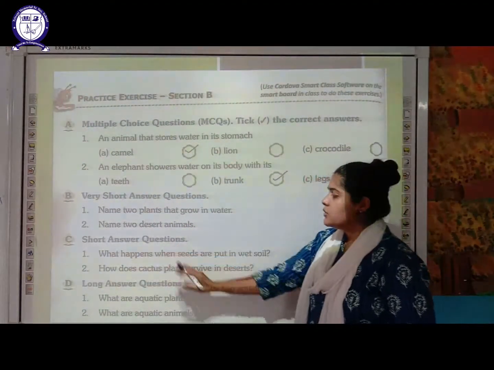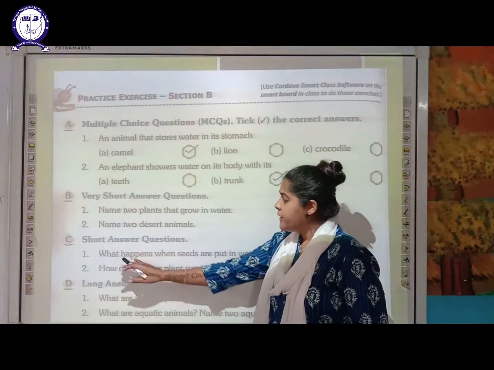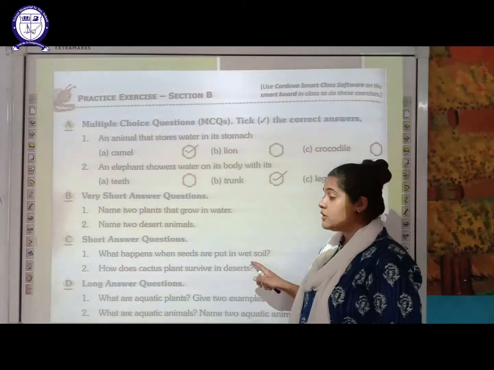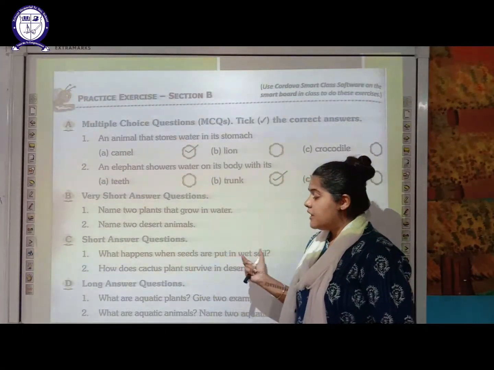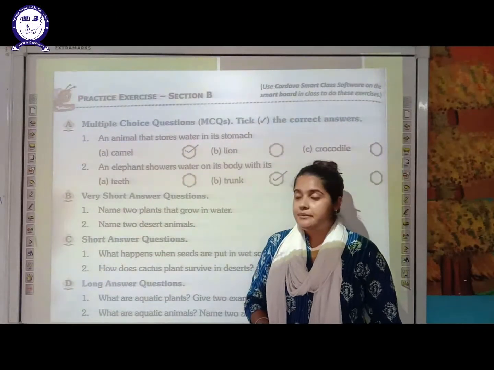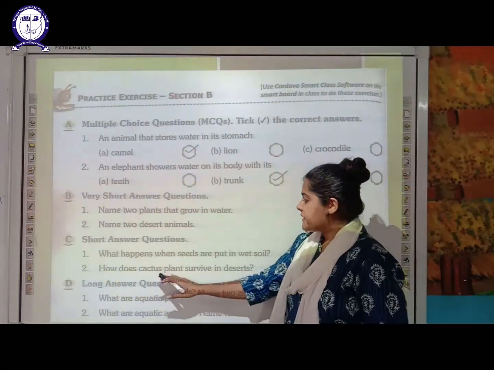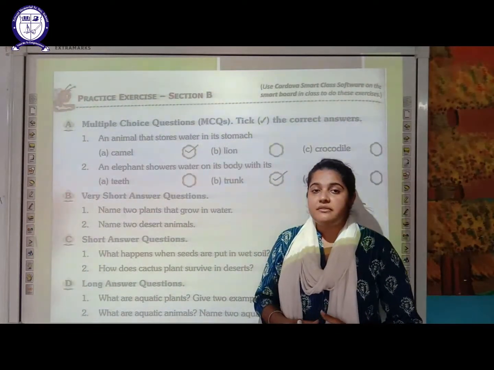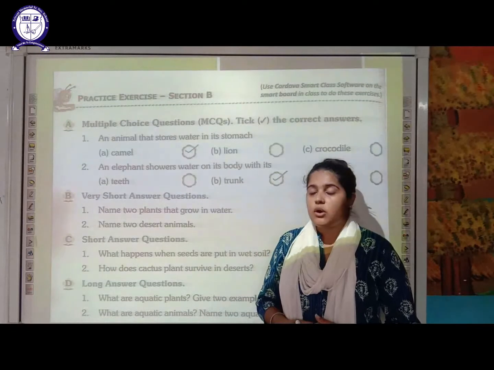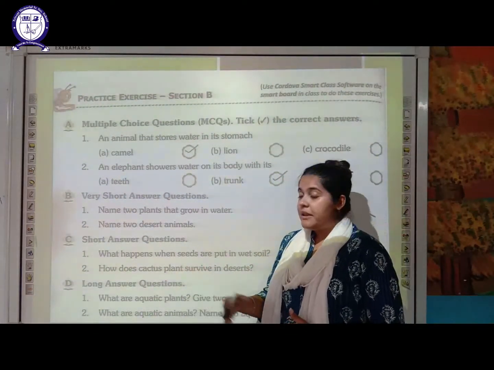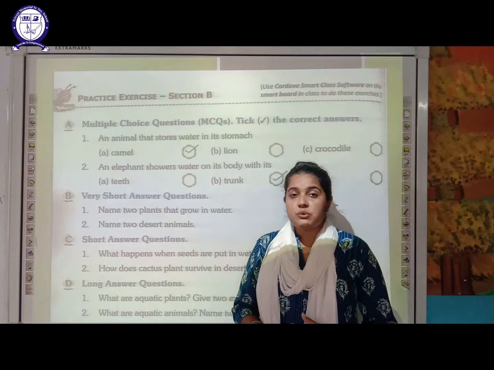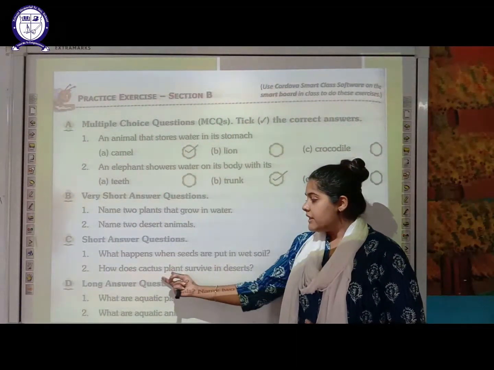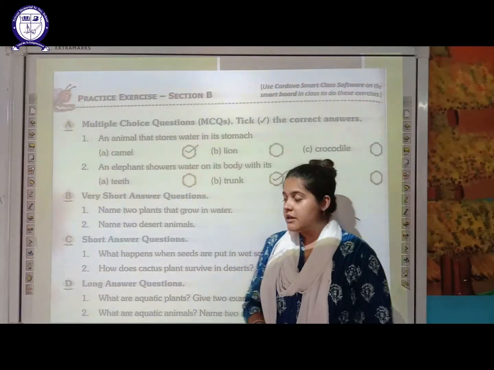Next is short answer question. Firstly, what happens when the seeds are put in wet soil? Wet soil means which contain water. So what will happen if we put seeds in a wet soil? The seeds start germinating. Next is, how does cactus plant survive in a desert? So as I told you, in the desert the soil is very dry and there is very less amount of water available. So these cactus plants, their leaves are converted into spine in order to reduce the loss of water. Because of these features, the cactus plant can easily survive in desert.